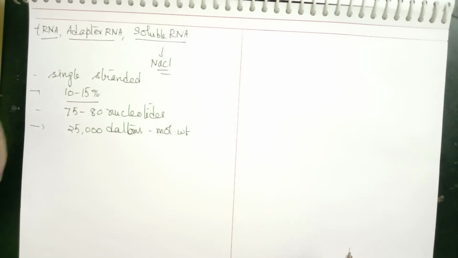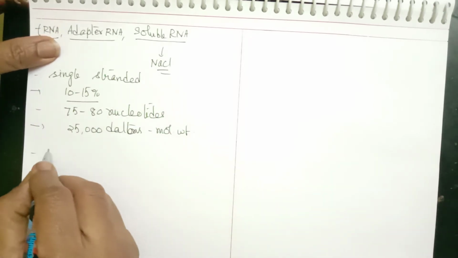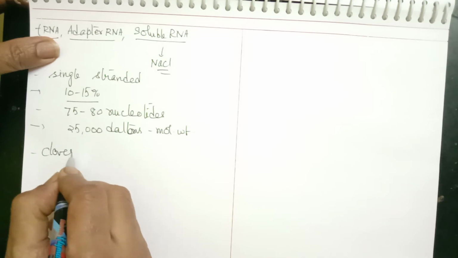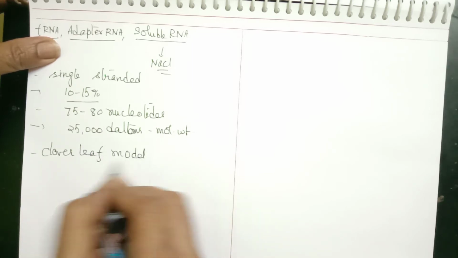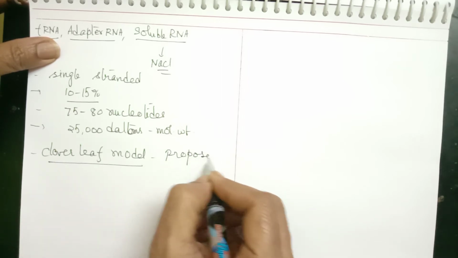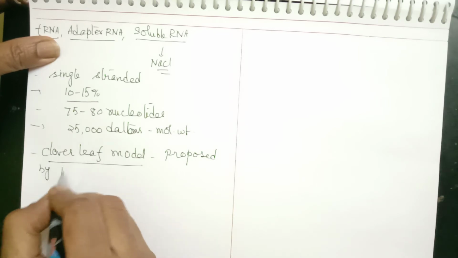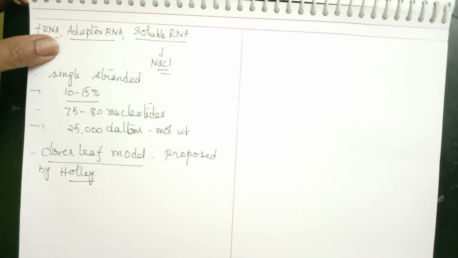Now, there are various models proposed for understanding the structure of tRNA, and the most accepted model is called the clover leaf model. The clover leaf model was proposed by Holley to explain the structure.